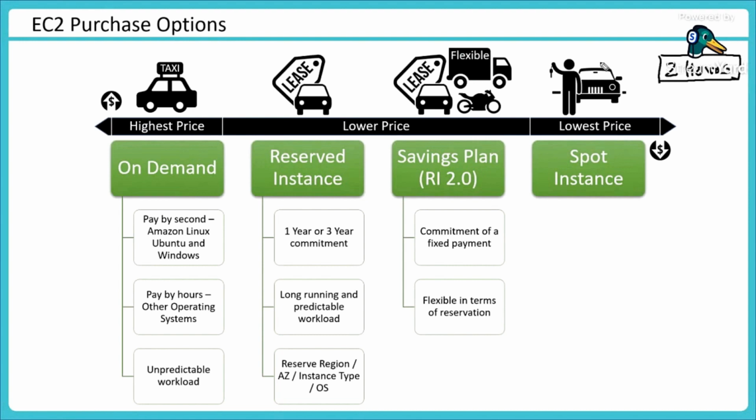So yes, I can use the car as long as she doesn't need it, and if she needs it, she would give me a call, and I should be able to return the car, because that's the commitment I'm making. Same thing is in spot instances. Let me explain that now in technical terms. In Amazon data centers, let's say I am talking about London. In London, there is a possibility that we have 50,000 servers running. Just to give you an example.